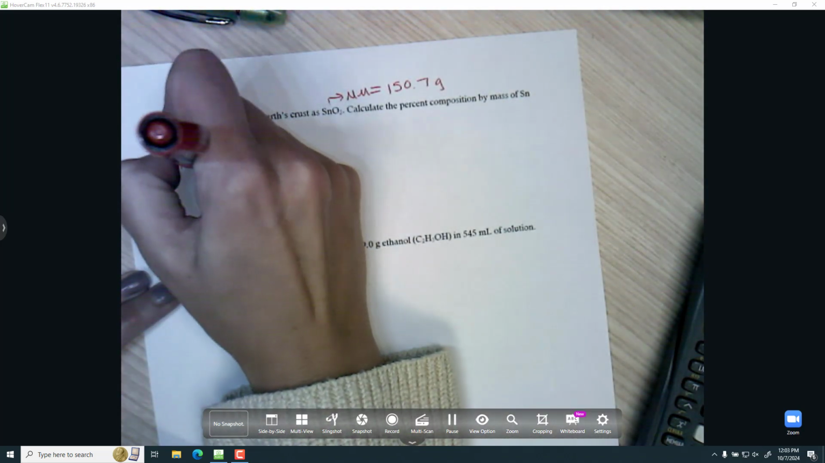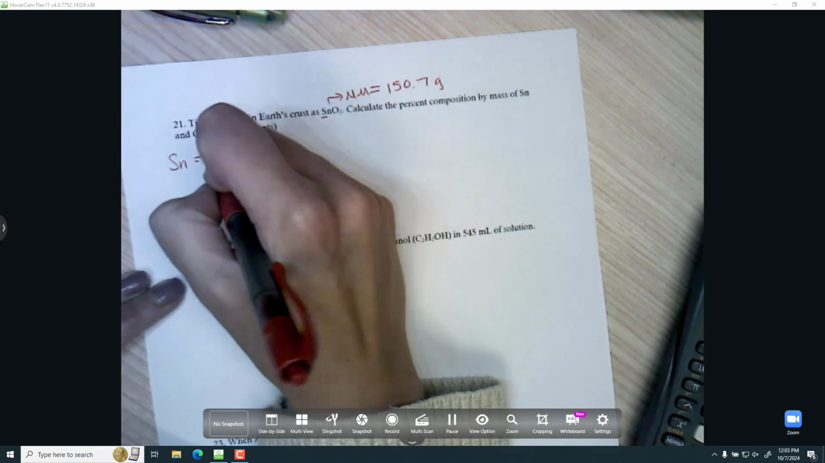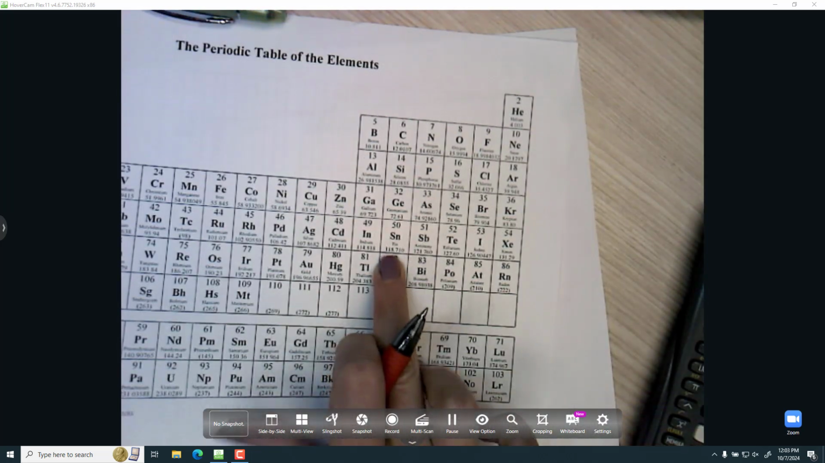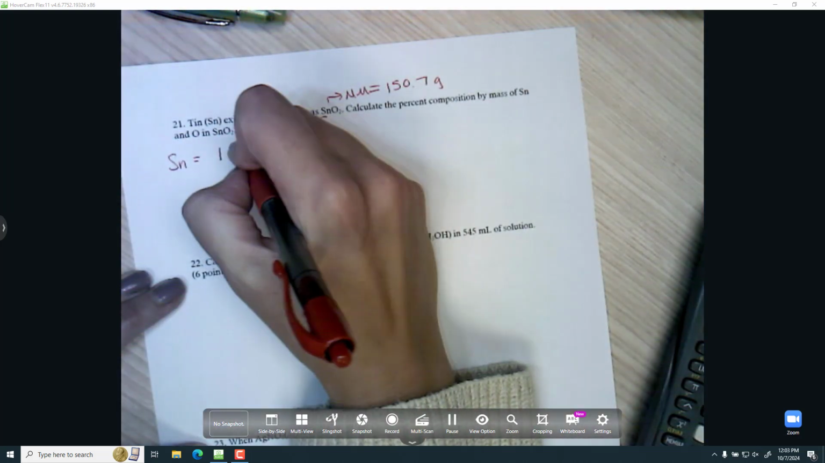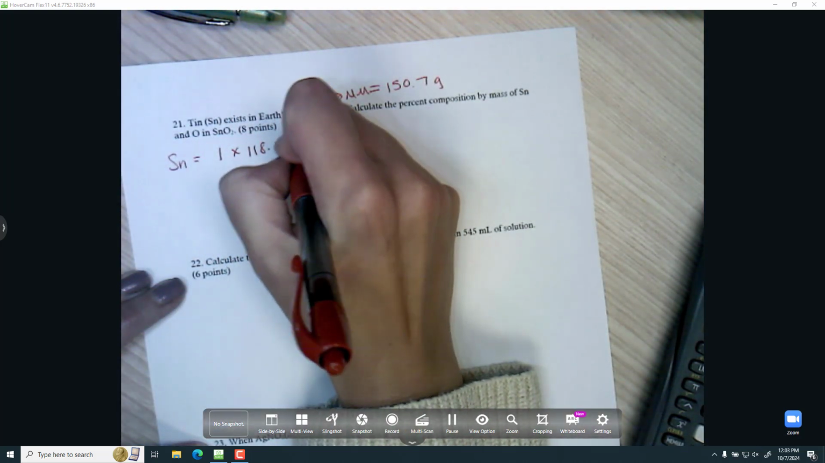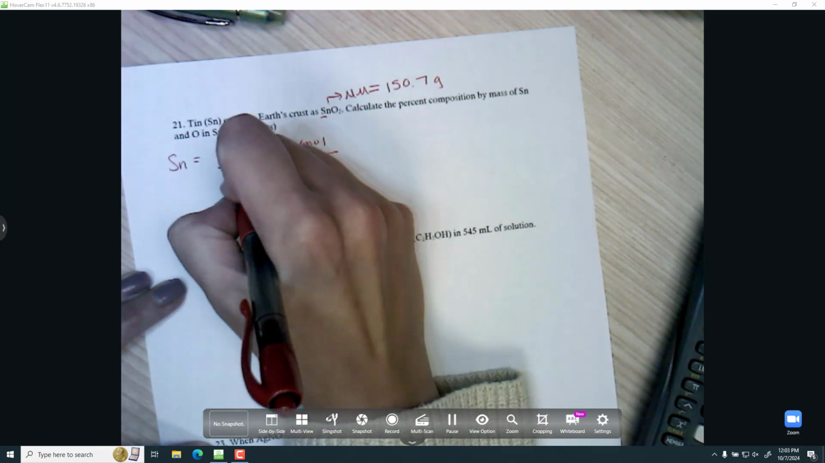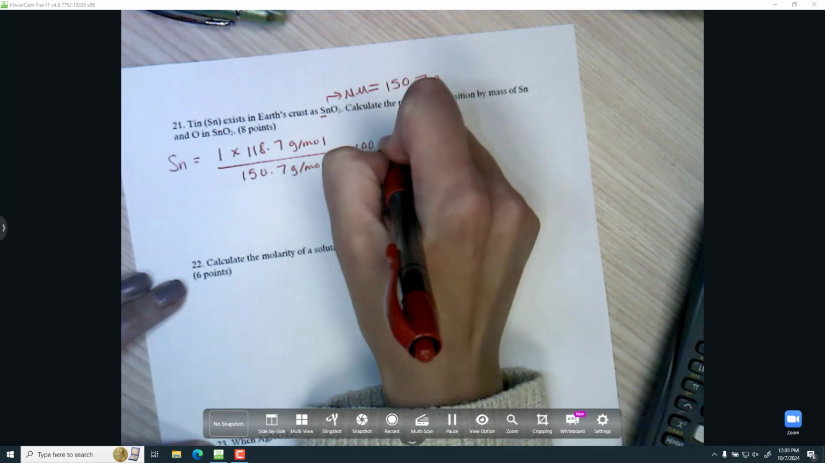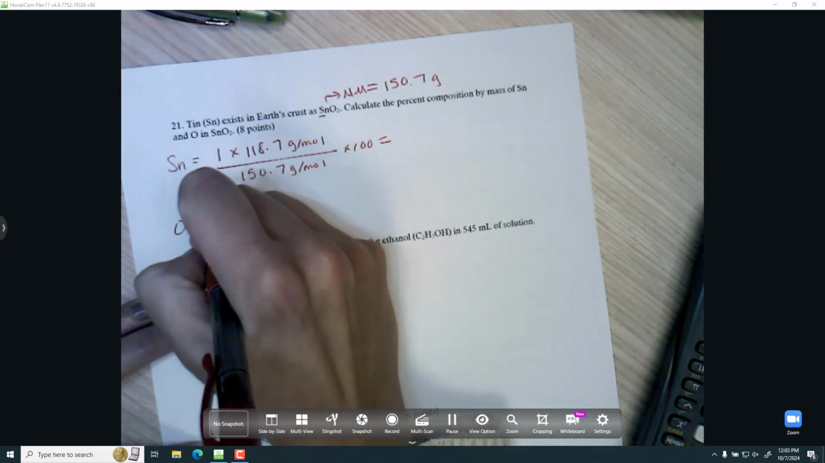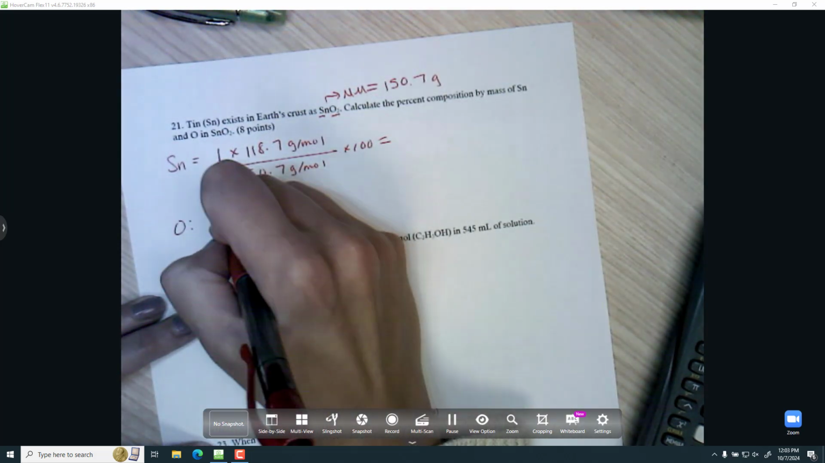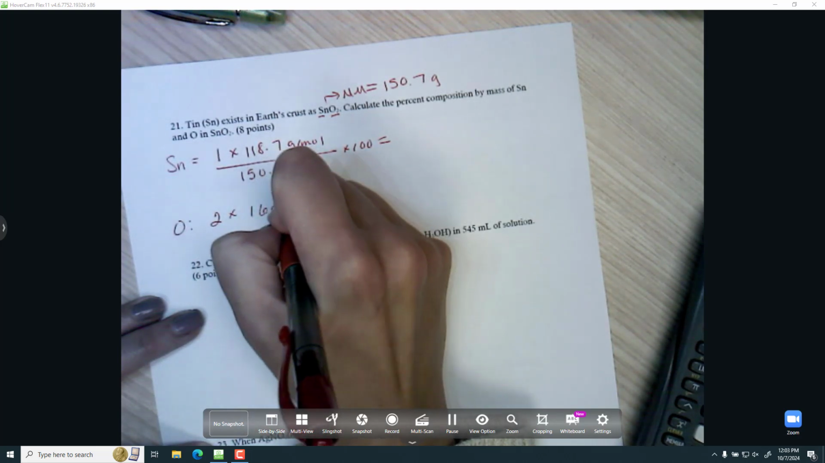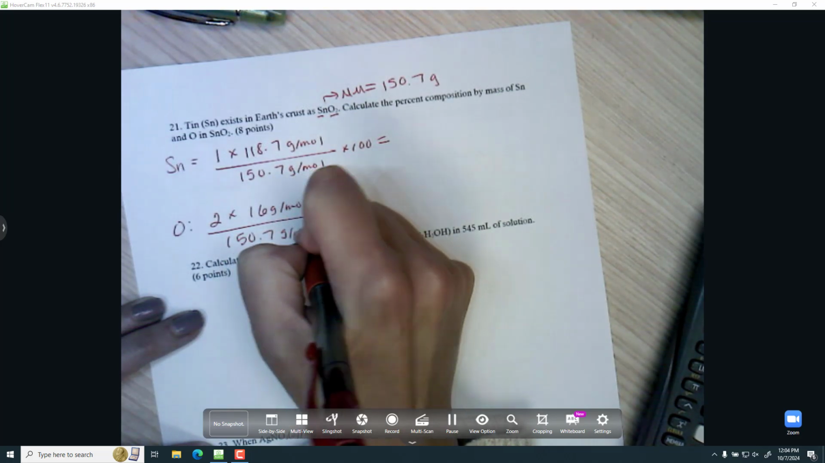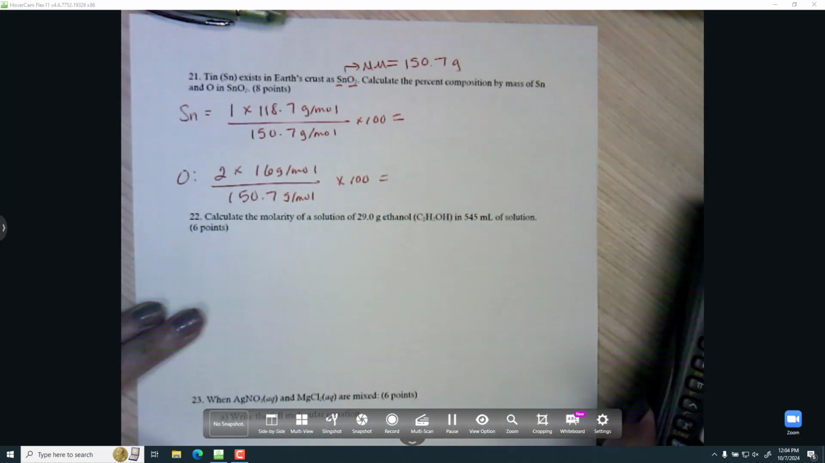And then for percent composition, remember it's how many are in the formula. So for tin, it's just 1 times the molar mass of the thing, which in this case tin is 118.7. And then the molar mass of the whole thing, 150.7 times 100 to make it a percent. For oxygen, there's 2 oxygen per molecule. 16 is the molar mass of oxygen. 150.7 is the molar mass of the whole thing times 100.